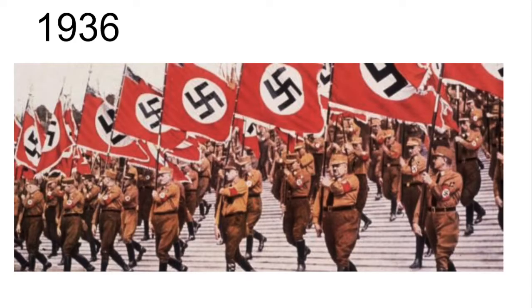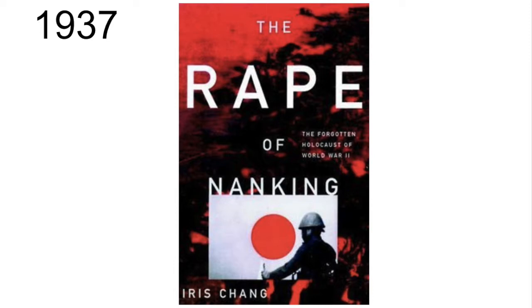In 1936, Japan creates an alliance with Nazi Germany. Later, in 1937, Japan goes to war with China. While at war with China, Japan captures Shanghai, Beijing, and Nanjing.